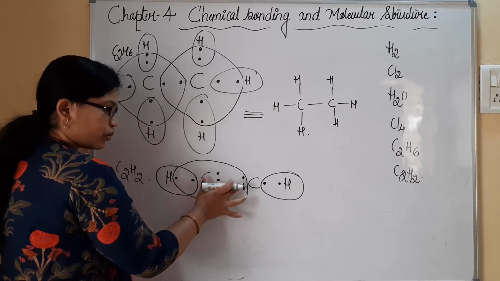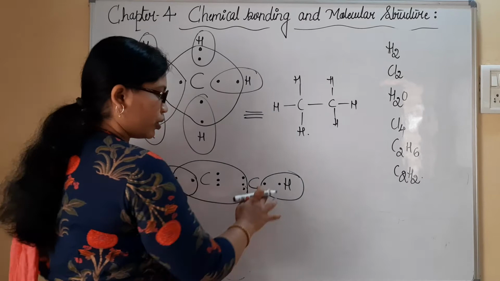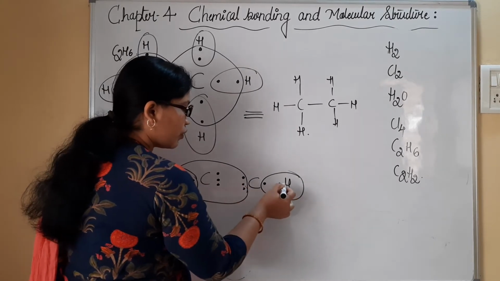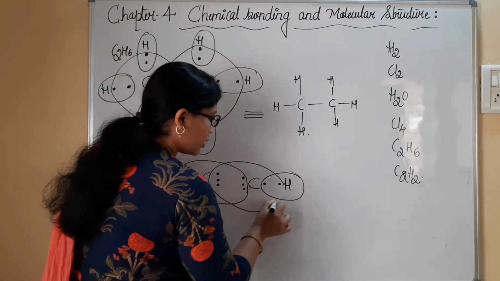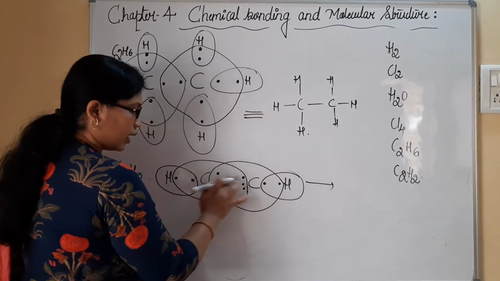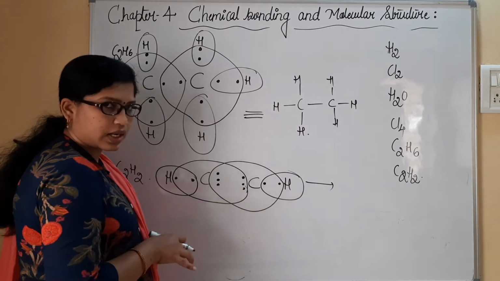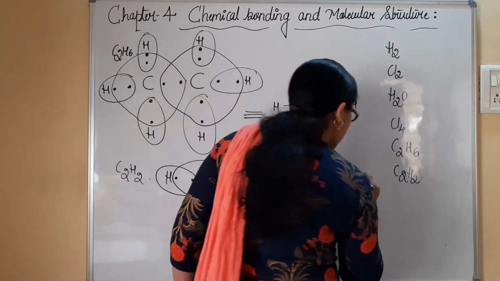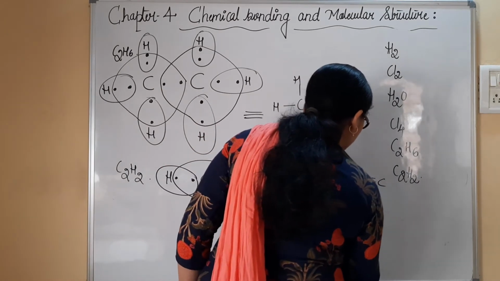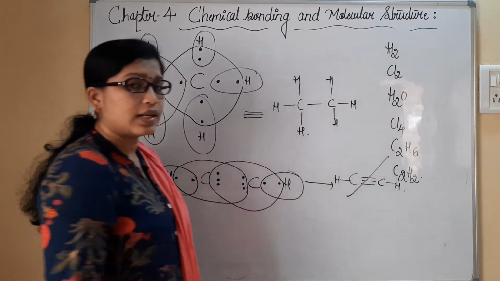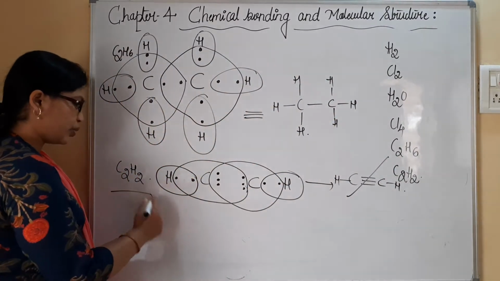And with respect to this carbon atom, we have to count 1, 2, 3, 4, 5, 6, 7, 8. In the sense, we need to write the Lewis dot structure in this fashion. You can see here 3 electrons are donated from each carbon atom to form the bond. In this case, carbon possesses 3 bonds between carbon and carbon, and this is hydrogen. This is how we write Lewis dot structure for C2H2.